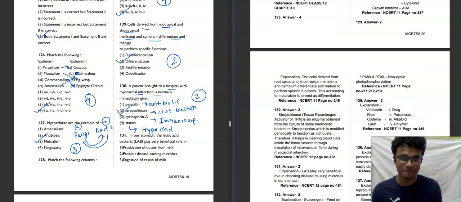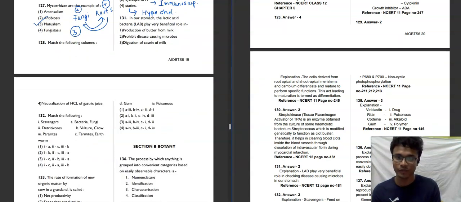Streptokinase is basically a tissue plasminogen activator. It is an enzyme obtained from the culture of a hemolytic bacterium, Streptococcus, and modified genetically to remove clots, clearing blood clots inside the blood vessels through dissolution of intravascular fibrin during myocardial infarction. That's why the second option will be our correct answer for this question. Moving towards the next question, 131.